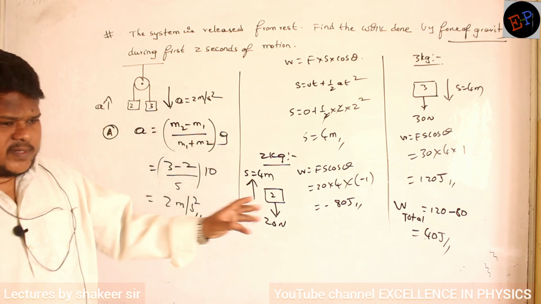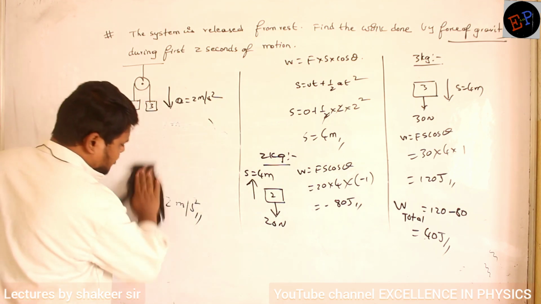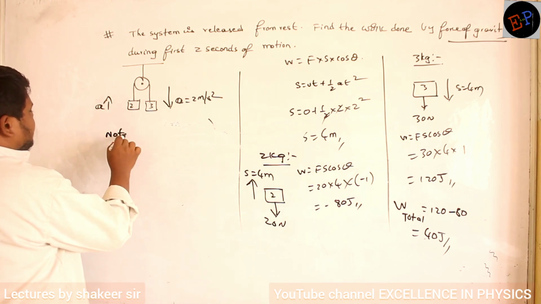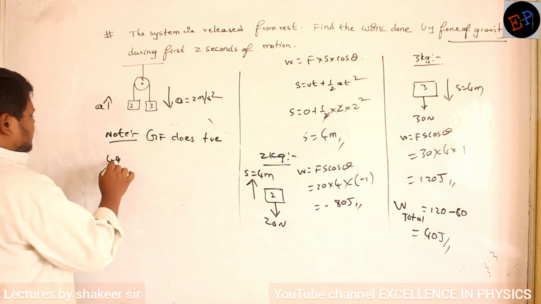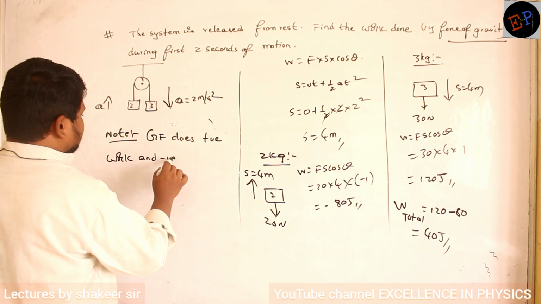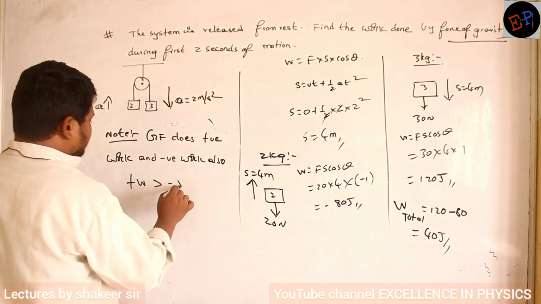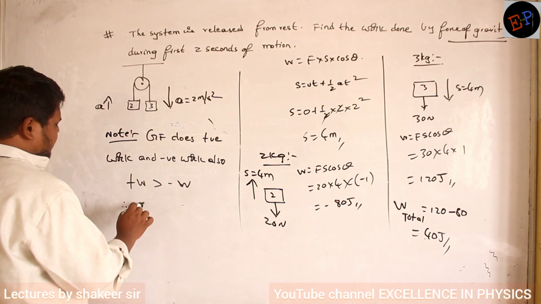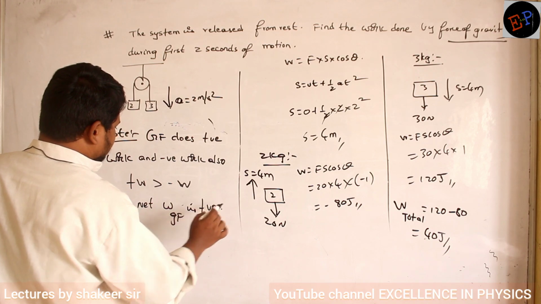So here, what are the note points we have to write? Note points are, write down. Gravitational force does positive work on one body and negative work on another body. So the note point is that gravitational force does positive work and negative work also. But positive work is greater than negative work. Therefore net work done by gravitational force is positive.